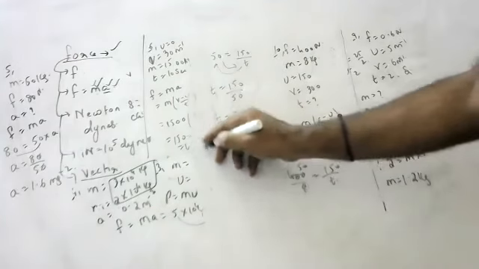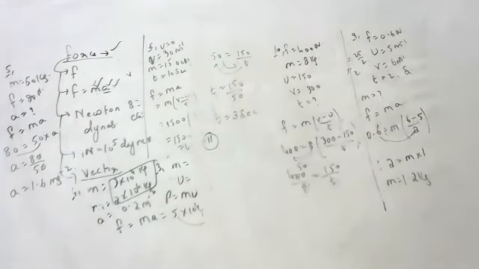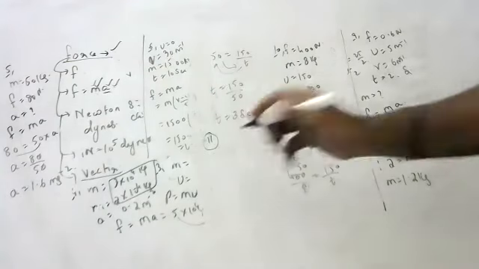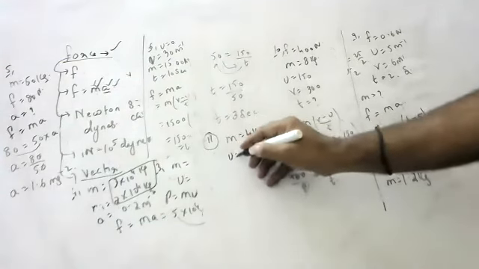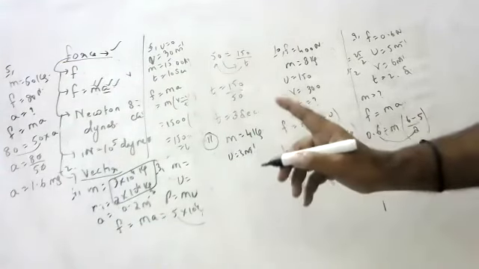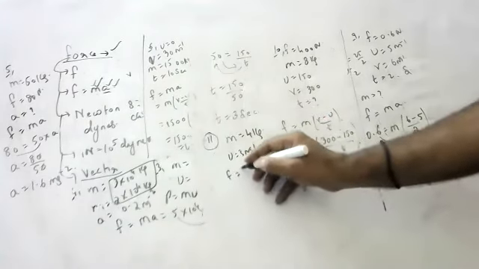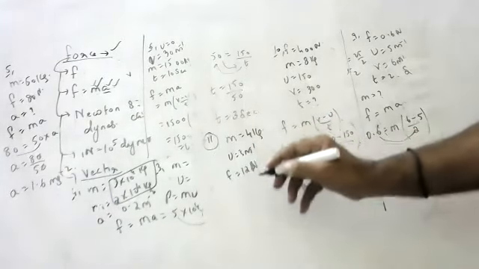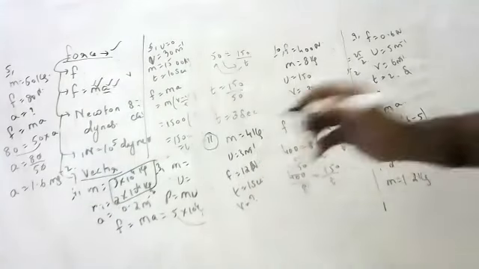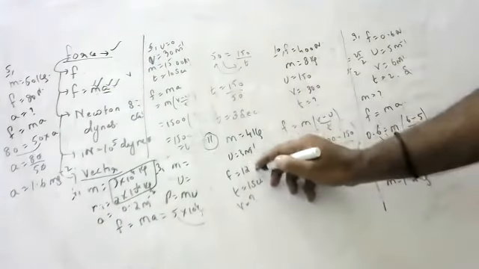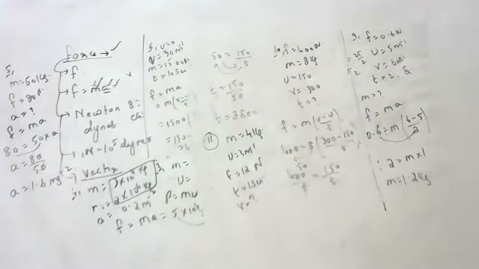Shanmukh, are you there? Yes, sir. Your question: a body of mass 4 kg is moving with a velocity of 5 meters per second. It is acted upon by a force of 12 Newton. In 1 second, how much will the velocity change?